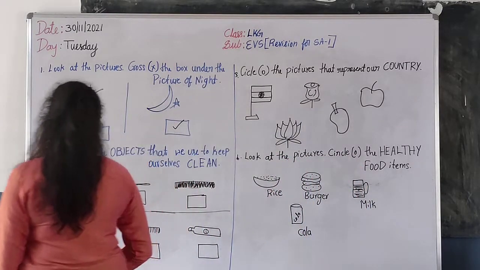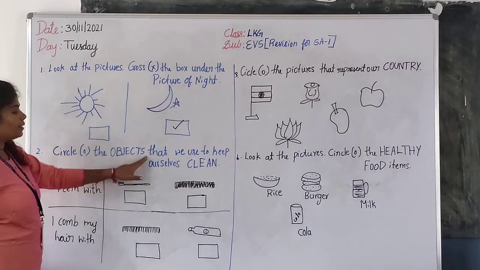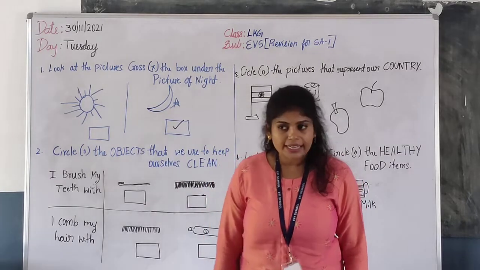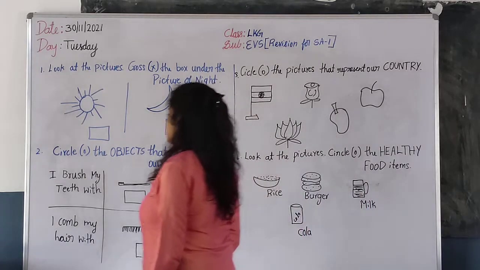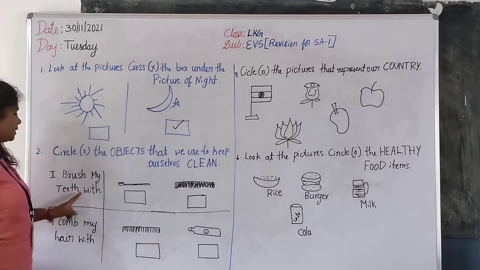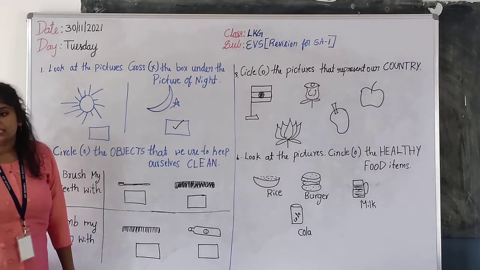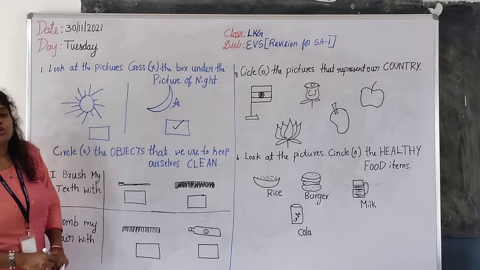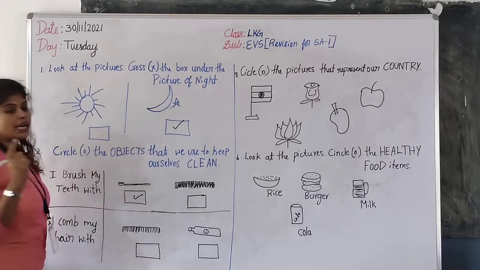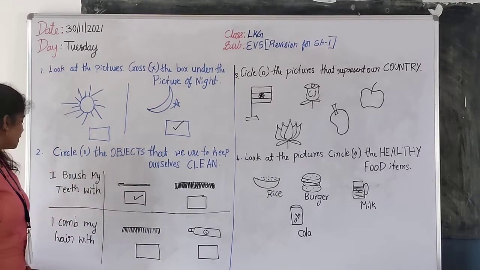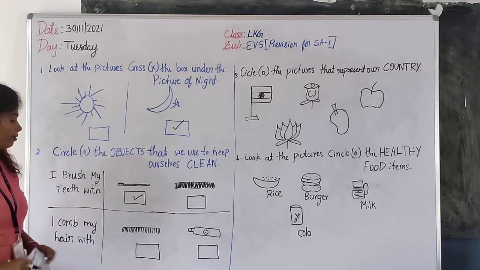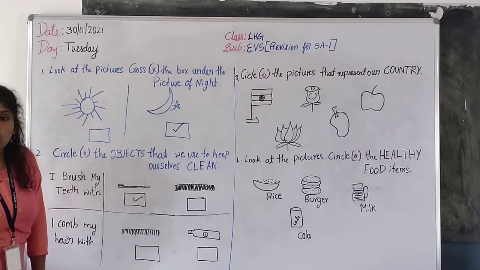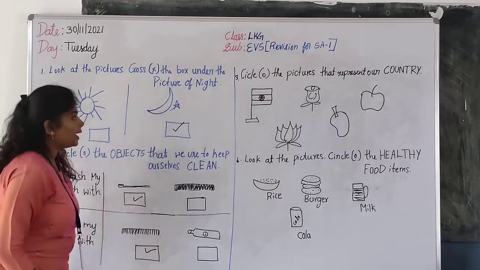The second one is circle the objects that we use to keep ourselves clean. We have learned the lesson cleanliness, right? Look at the picture, children. I brush my teeth with, how are we brushing our teeth? With toothbrush. Very good. We are brushing our teeth with toothbrush. Next, I comb my hair with comb. How are we combing our hair? With the comb. Okay? Take the answer.